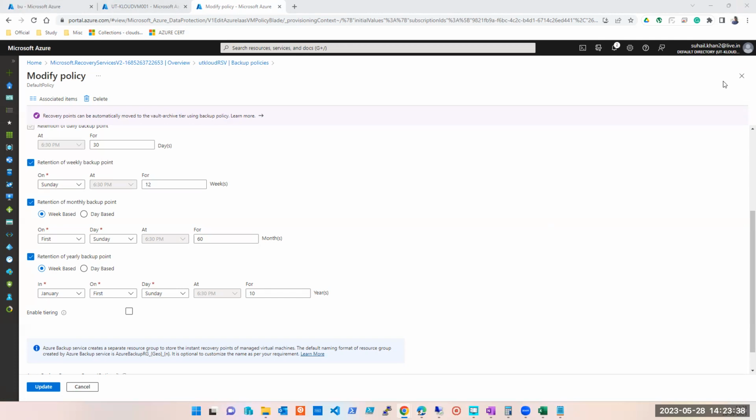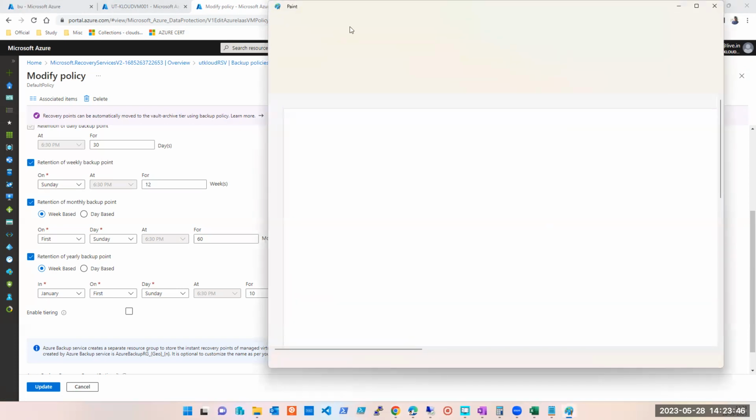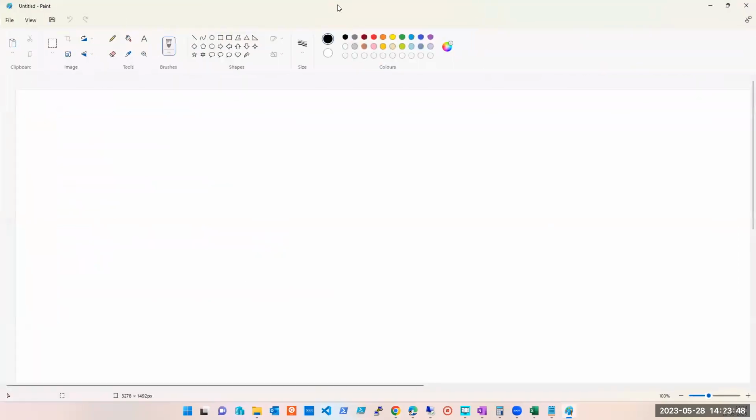It's a simple answer. I'll just explain it to you. It's good you people are asking questions. And I still doubt that you guys have questions. I'm not sure why you are not asking. So this is my machine. You're saying if I have a yearly backup option, why am I going daily, right? So let's say this is my banking application and I did something, I backed it up.